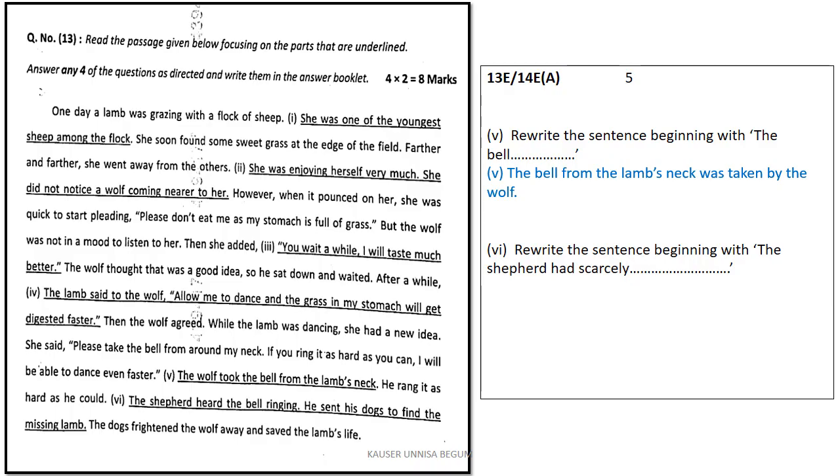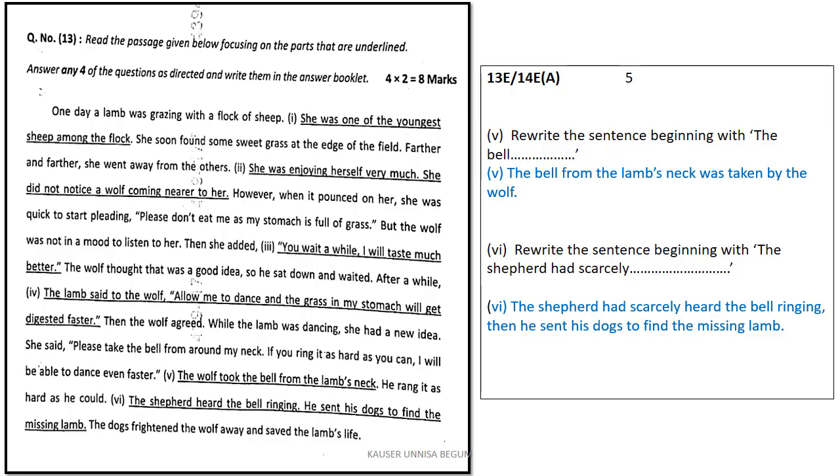The shepherd heard the bell ringing. He sent his dog to find the missing lamb. The sixth question, you have to convert it like this: Rewrite the sentence beginning with "The shepherd had scarcely." Now, how I have written the sentence, please check it out. The shepherd had scarcely heard the bell ringing, when he sent his dog to find the missing lamb. So I have added "when" and converted the sentence like this. Make the changes.